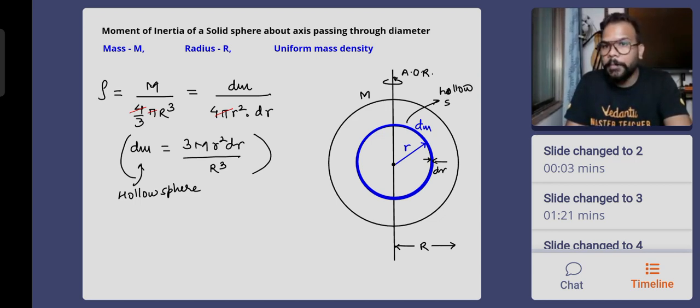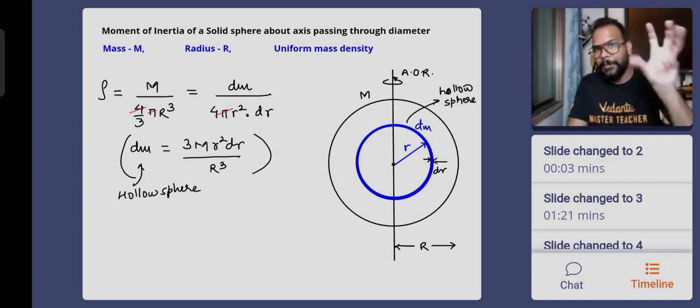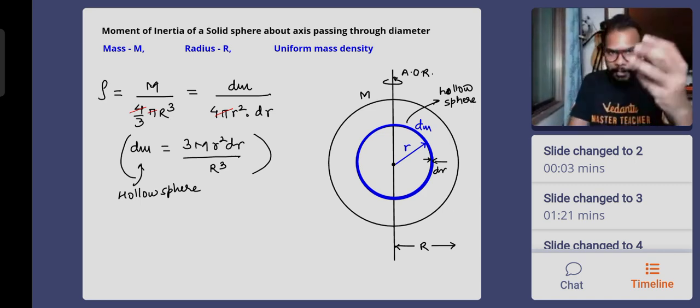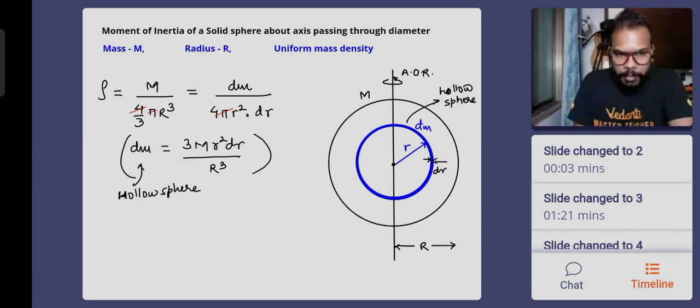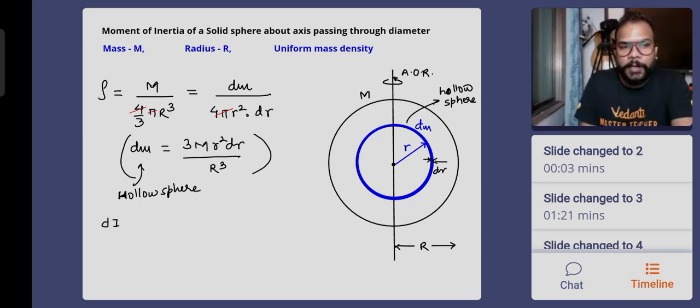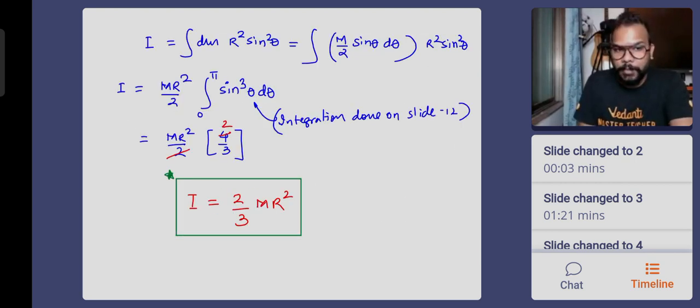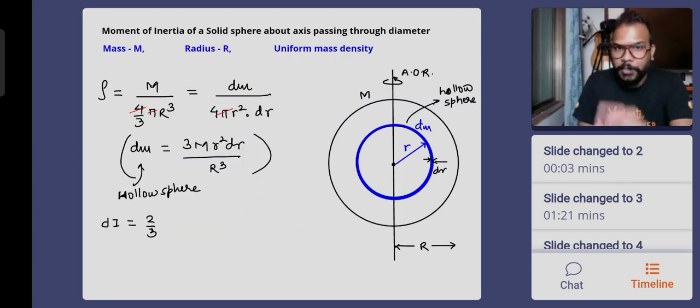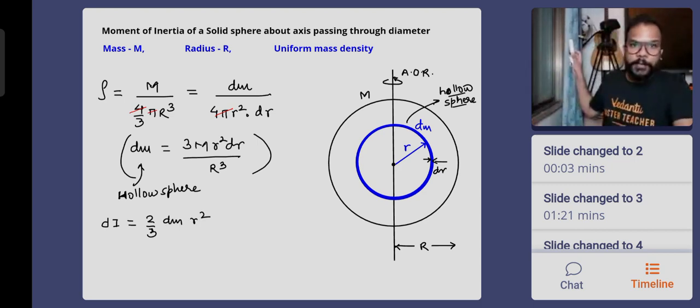What is important is always to remember which object we choose as the elemental mass, or the biscuit, for different objects. I will give you a quick recap after this derivation. Don't worry. Okay, everyone. So what is the moment of inertia of a hollow sphere? I told you to remember this. It is 2 by 3 m r square, right? So here 2 by 3, yes, because I'm writing it for a hollow sphere now. The blue ring that you see is basically not a ring, but a hollow sphere. So 2 by 3 dm into r square. That's basically the moment of inertia of a hollow sphere.